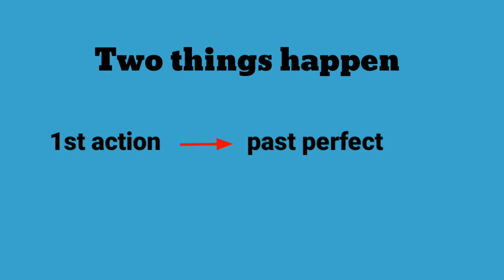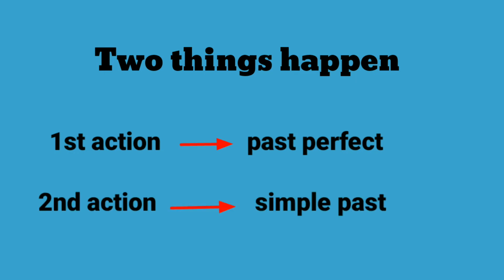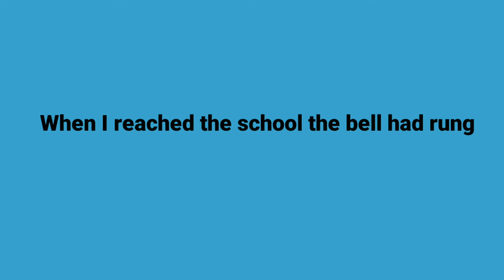Imagine two things happen in the past. We use past perfect for the action that happens first and simple past for the action that happens next. For example, when I reached the school, the bell had rung.